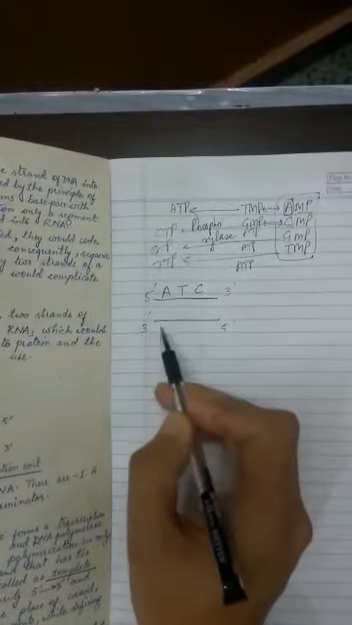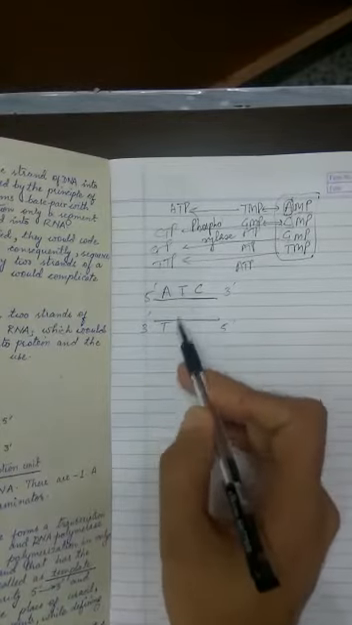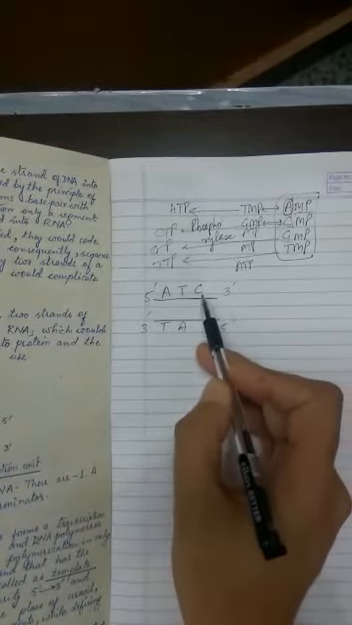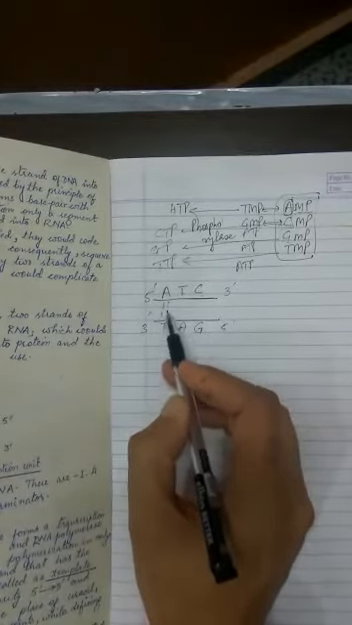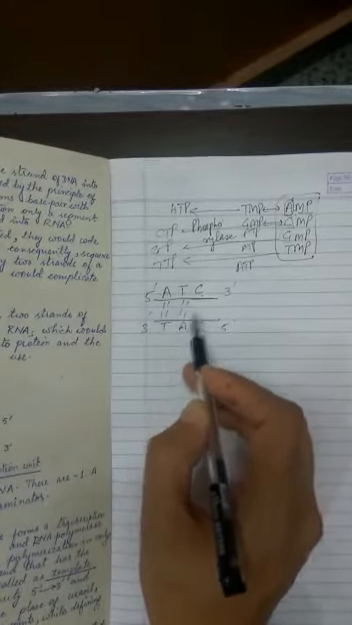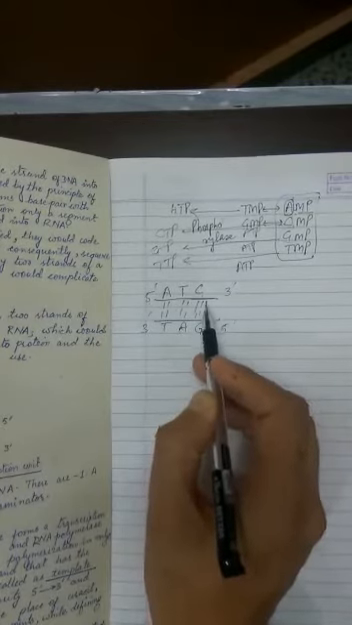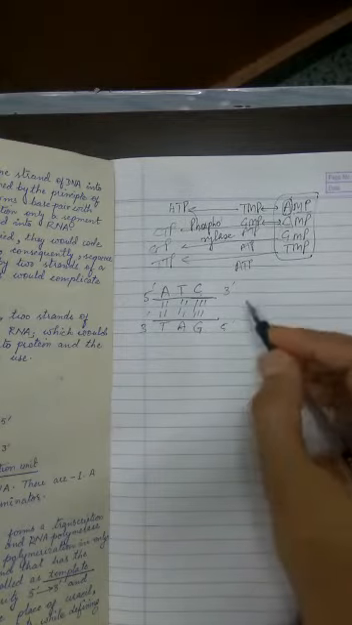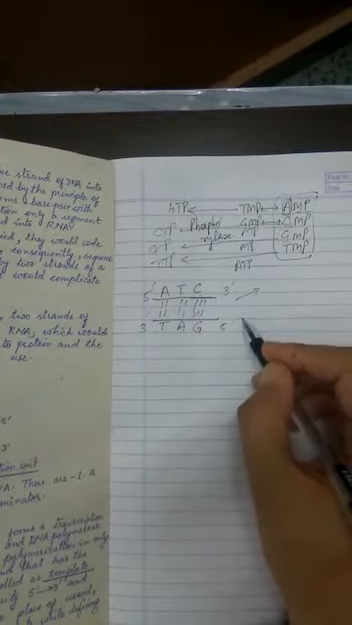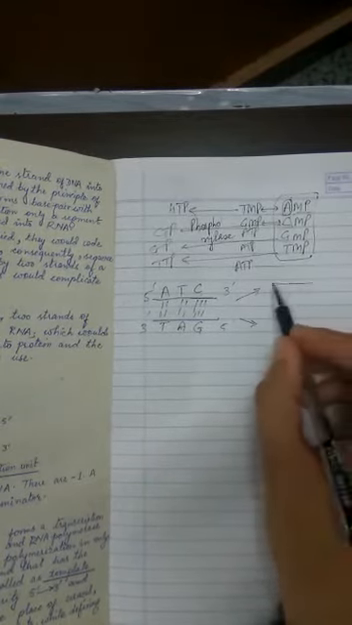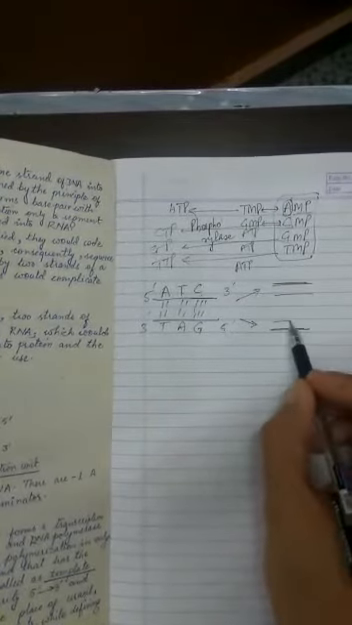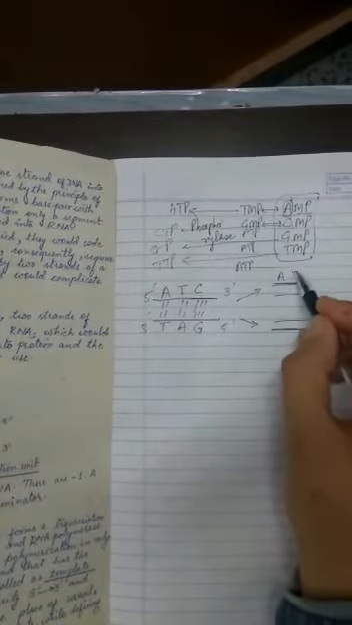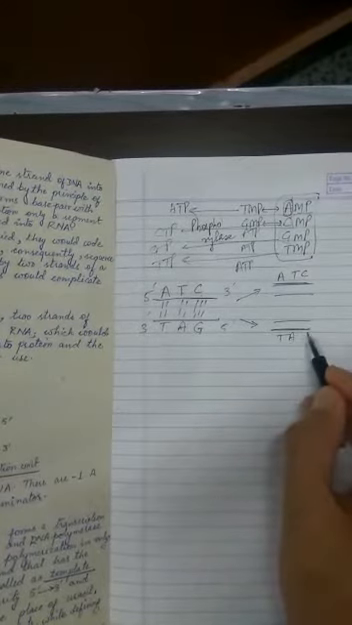So if it is A present here, it will be T here. If it is T here, it will be A here. Now if it is C present here, it will be G here. And the number of hydrogen bonds are double here, and triple here. Now what exactly happens is, whenever a piece of DNA gives rise to DNA, both strands will function. This is the old strand, this is the old strand, and these will be the new strands formed, A, T, C, T, A, G.